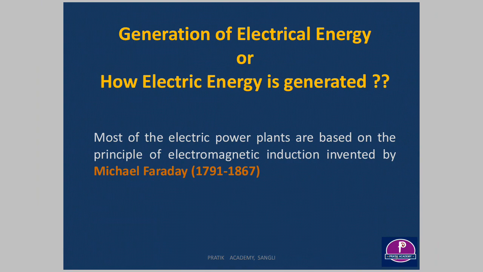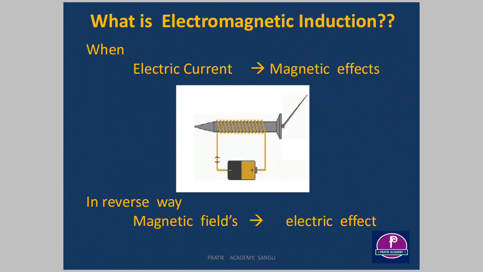So what is that principle? Let's study. This is a simple diagram giving some basic idea about electromagnetic induction. This diagram you have already seen in your 8th or 9th standard book.